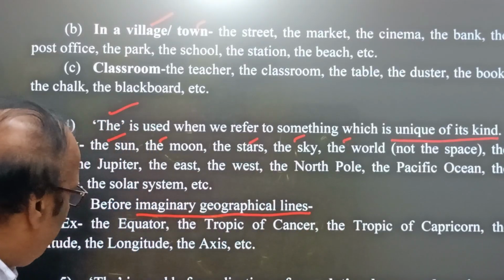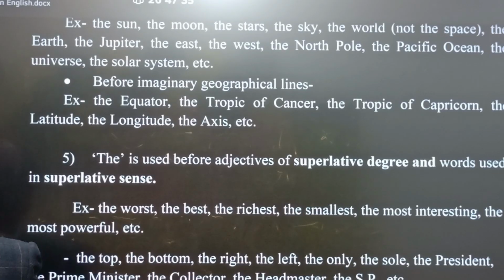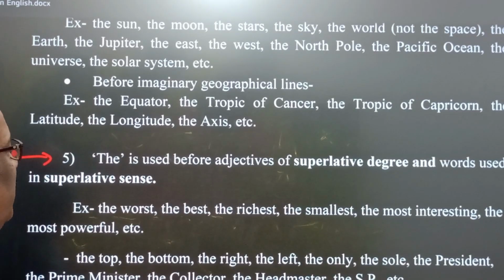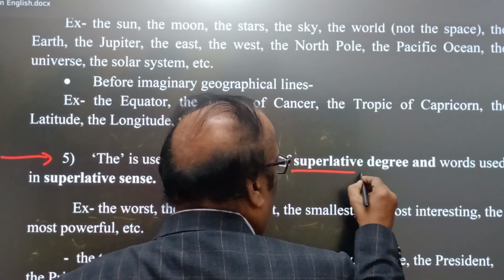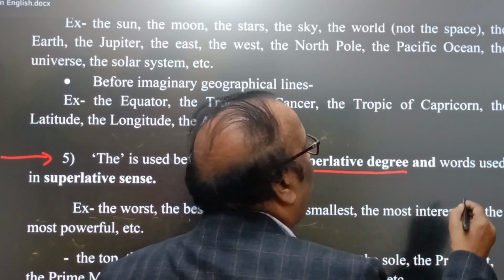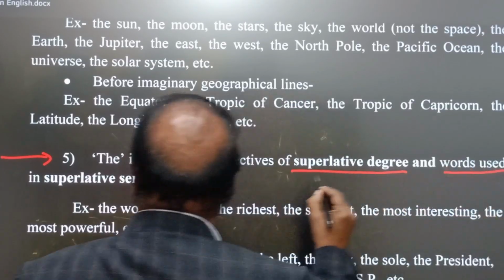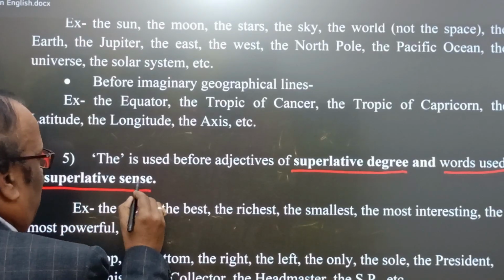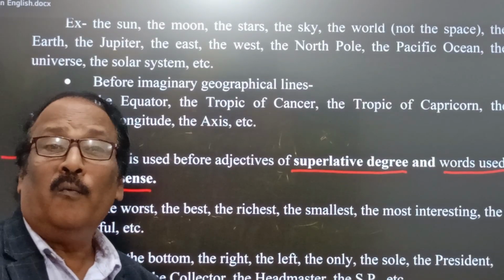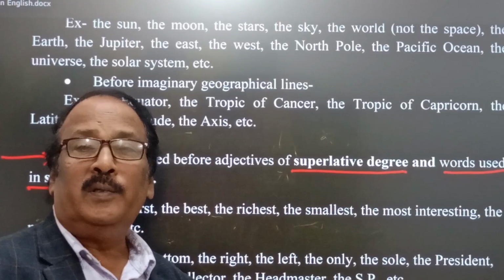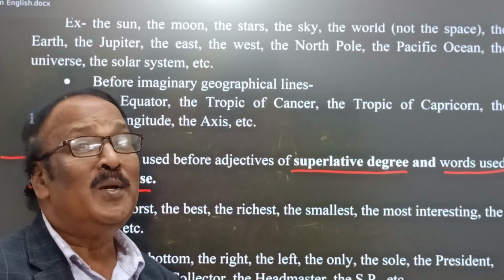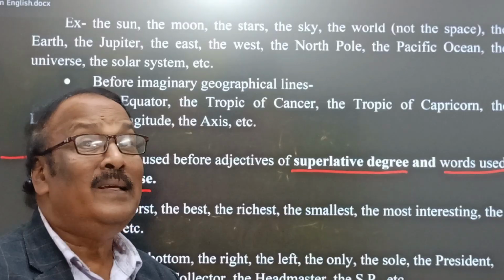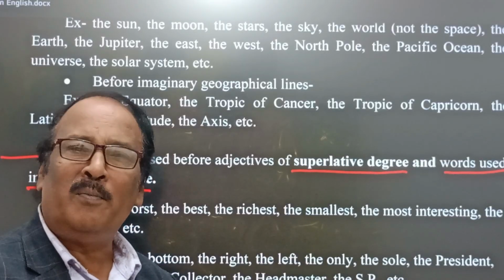Now come to point 5. We find that "the" is used before adjectives of superlative. You see, the superlative degree and the words used in superlative sense. As we know, adjectives and adverbs are used in degrees, some adjectives and some adverbs, not all, the gradable adjectives and adverbs.